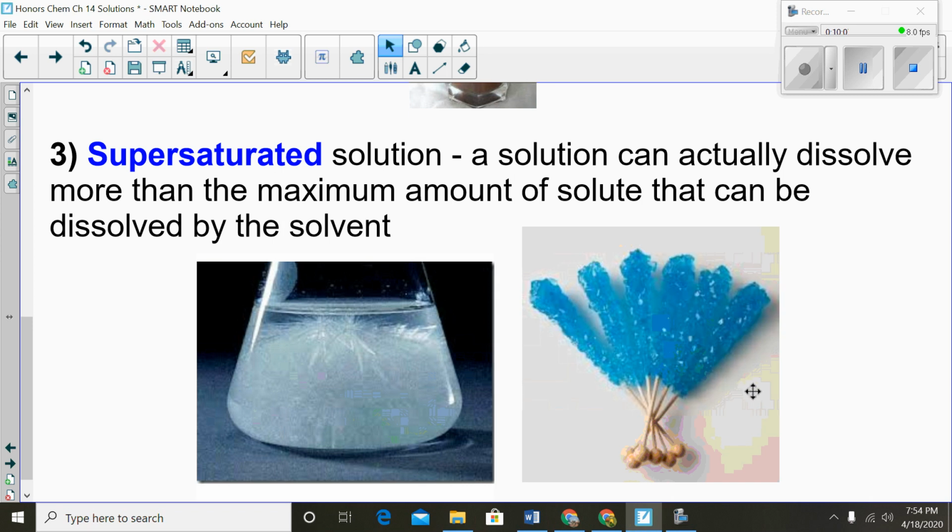And how you get rock candy is, for example, to take 1 cup of water and heat it up, but add 2 cups of sugar to it. Now, 1 cup of water should really only hold 1 cup of sugar. But if you heat it and continue to stir it, you can get 2 cups of sugar dissolving in that 1 cup of water. And then if you let it settle out, you will get crystals. It takes a little while to actually do this, but it's a very pretty result. But that is supersaturated. So it's more solute than that solvent was supposed to hold.